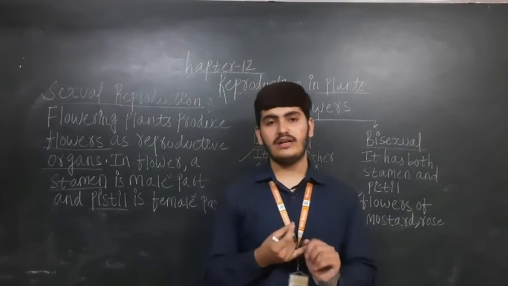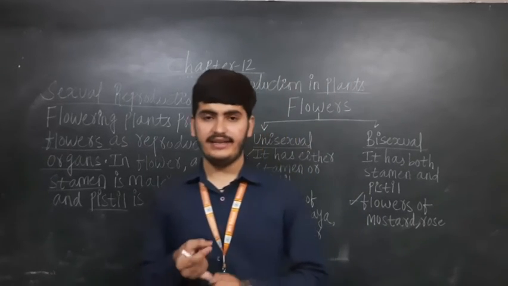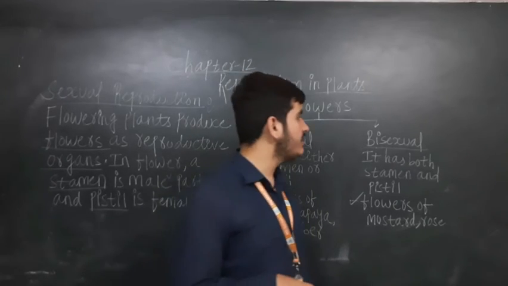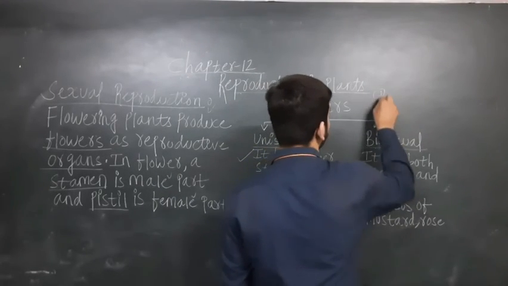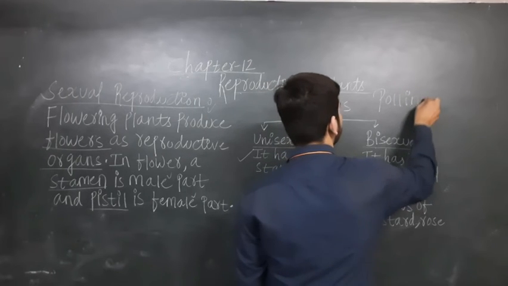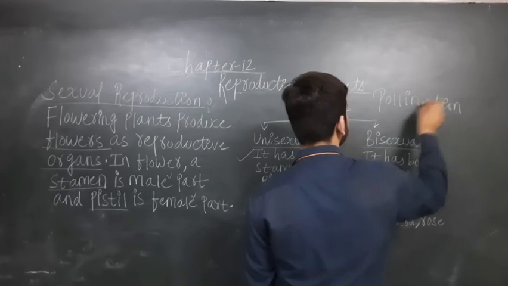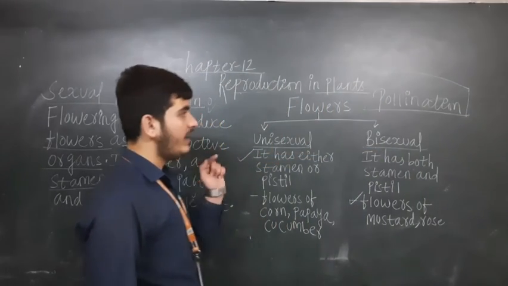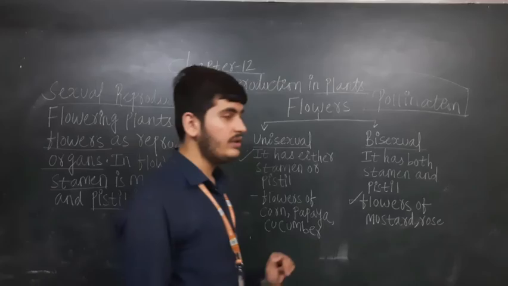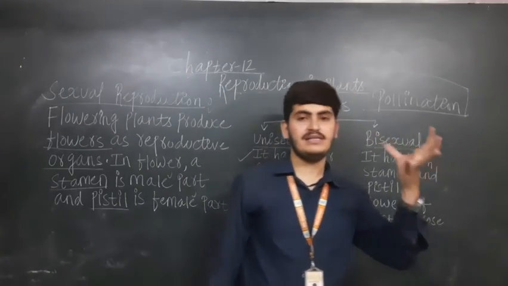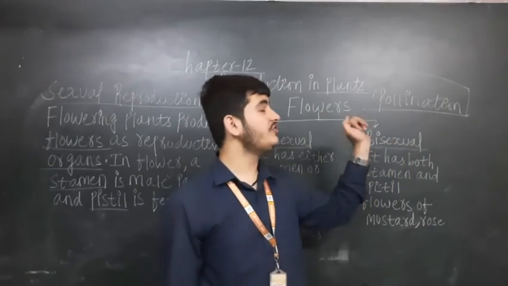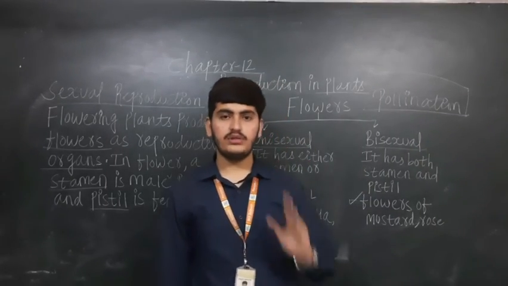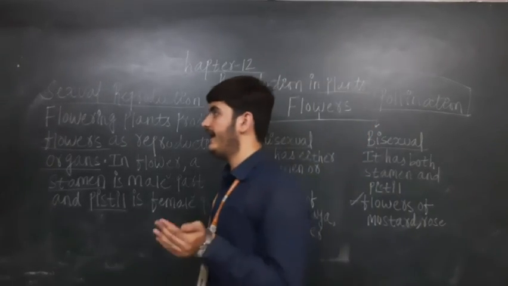Animals are also releasing CO2, carbon dioxide, which plants take to prepare their own food, and animals also help the plants in the process of pollination. Now what does pollination mean? You have to read this chapter and find out what pollination means, and how the animals help the plants in the process of pollination, as we have studied in chapter number 17.